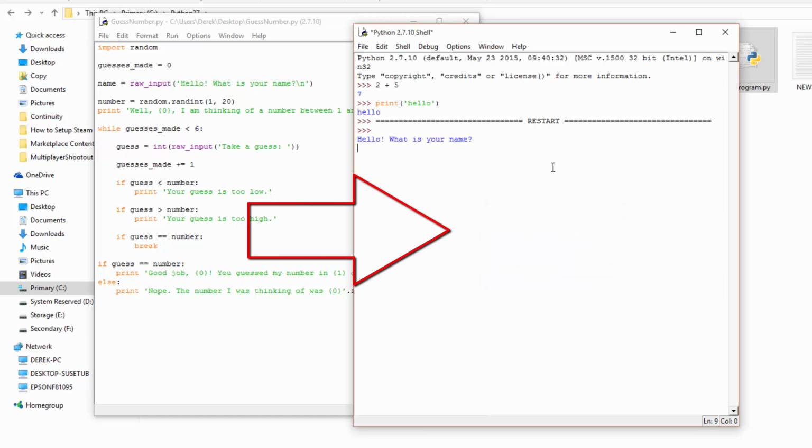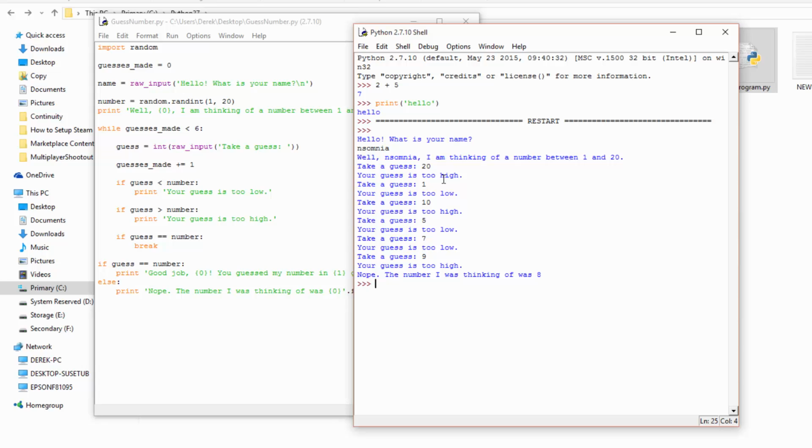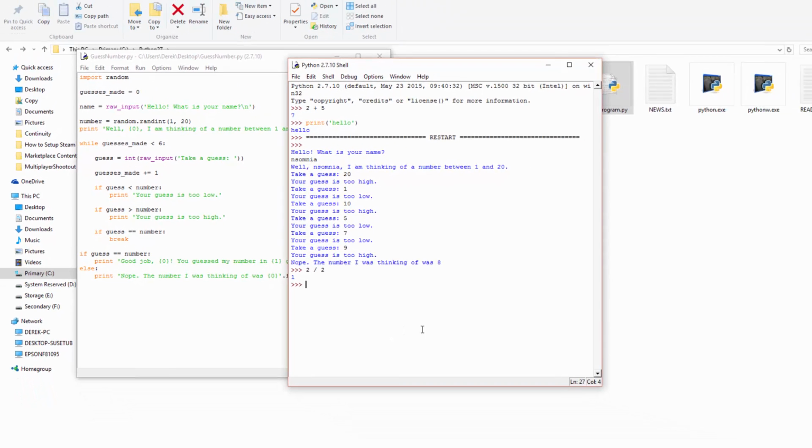Okay, so now it brings us back to our Python command window, our shell, our idle window, and we're now running our guest number.py file. So hello, what is your name? Insomnia. Thinking of a number between 1 and 20. Take a guess. How about 20? Too high. 1, too low. 10, too high. 5, too low. 7, too low. 9, too high. He was thinking of 8. We only get a certain number of guesses. So that's just an example of how it works. And then we're back to our prompt where we can go 2 divided by 2, 1.